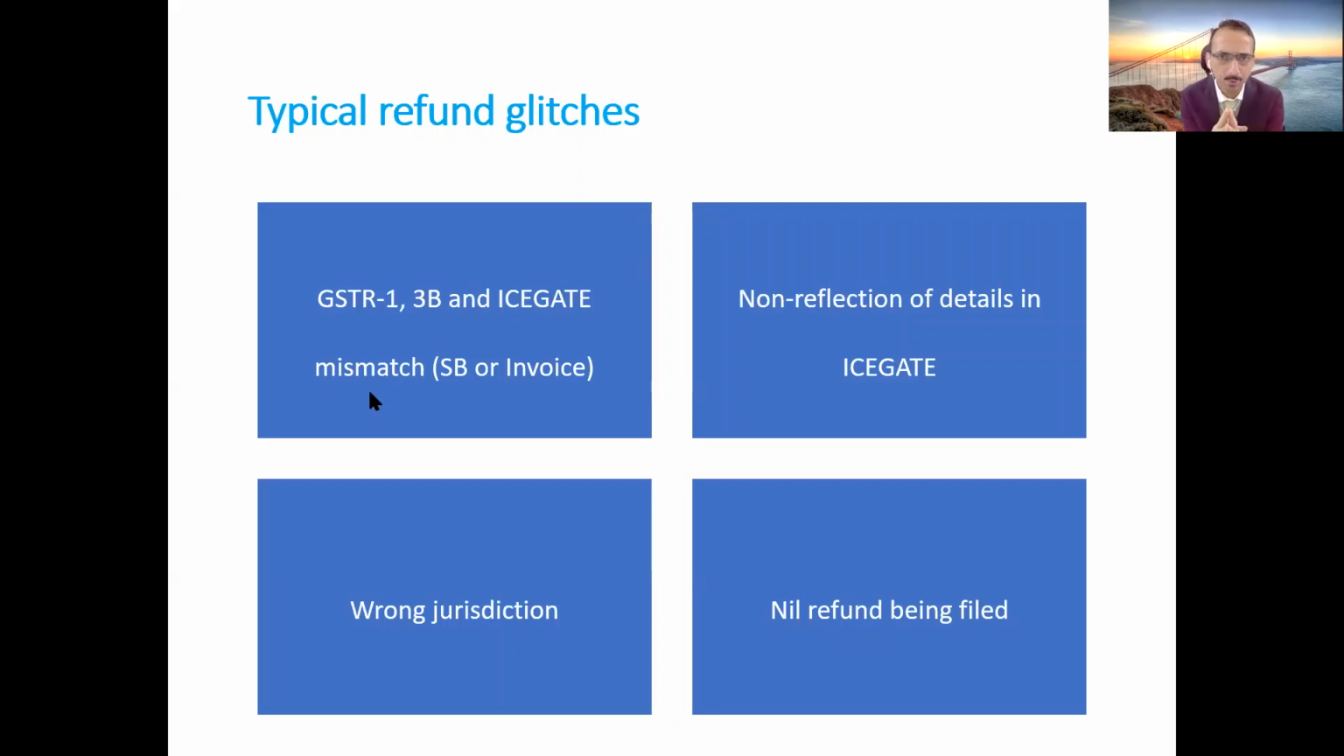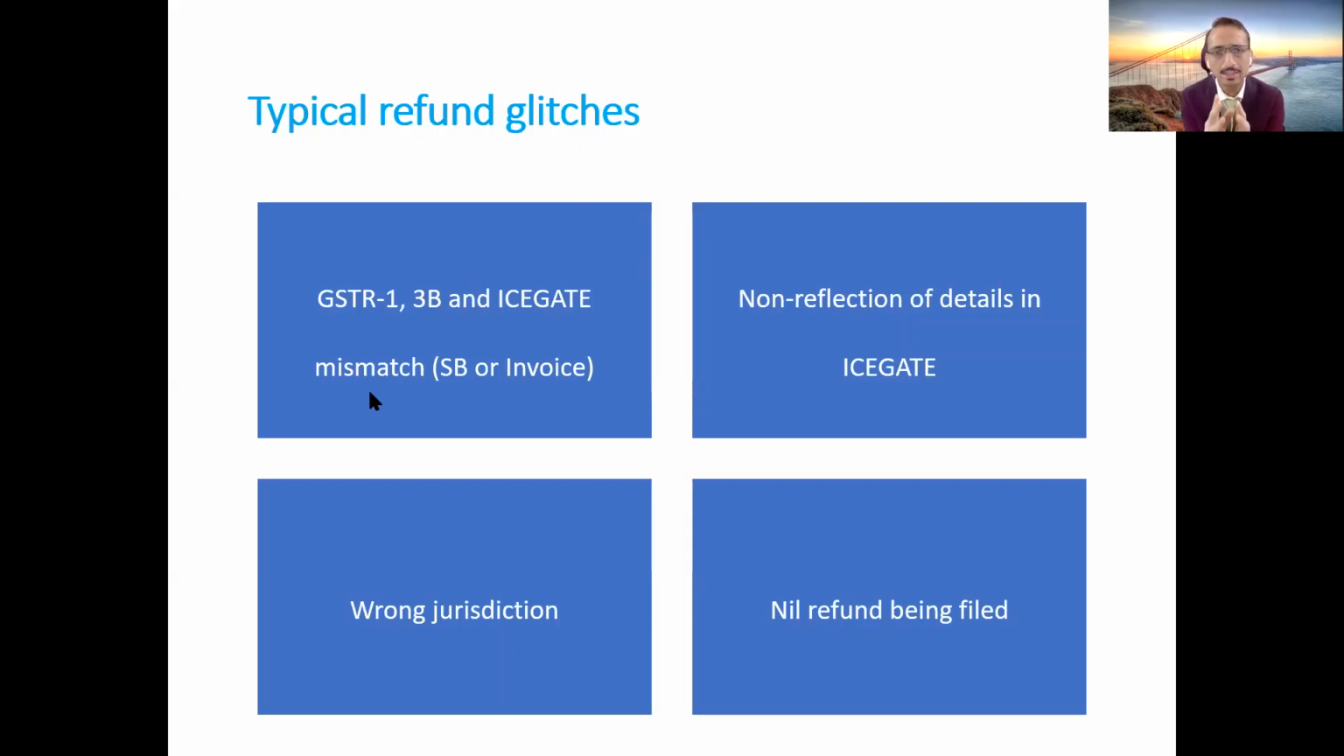Finally, friends, there are a few taxpayers who have filed a refund claim, and the refund claim amount was, say, 10 lakh rupees. However, when they were filing the refund claim, instead of typing 10 lakh, they put the refund claim as nil, and they have filed the refund claim as a nil refund. So even though they were entitled to claim the refund, instead of putting the right amount, they filed it as a nil refund amount, and that's where the refund got stuck.